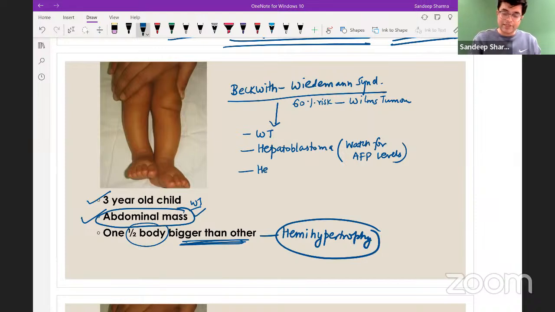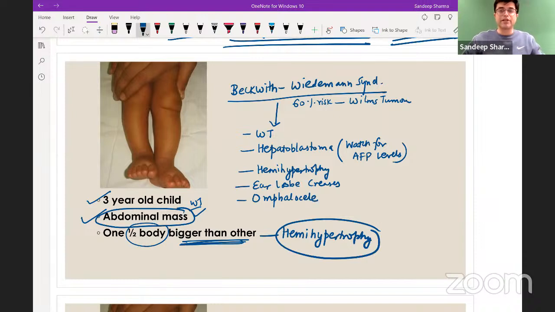These children will have hemihypertrophy, so one half of the body will be bigger than the other. These children will have aberrant earlobe creases, so on the pinna you will have earlobe creases present. These children will have omphalocele. You know what is omphalocele? There is herniation of the abdominal content in the umbilical cord region in a sac. And these children will have macroglossia, large tongue. That is related to Beckwith-Wiedemann syndrome.